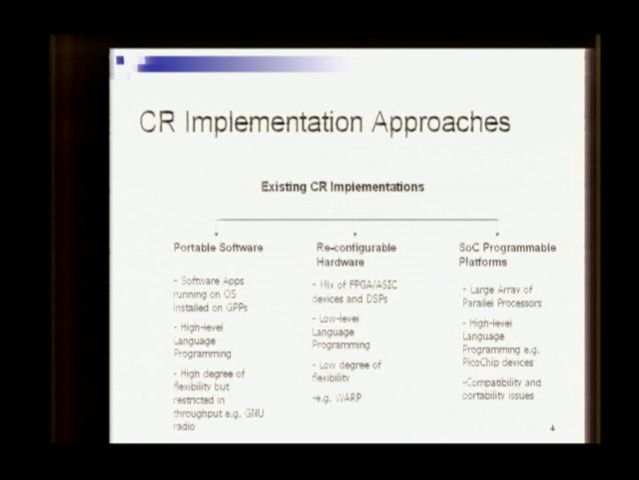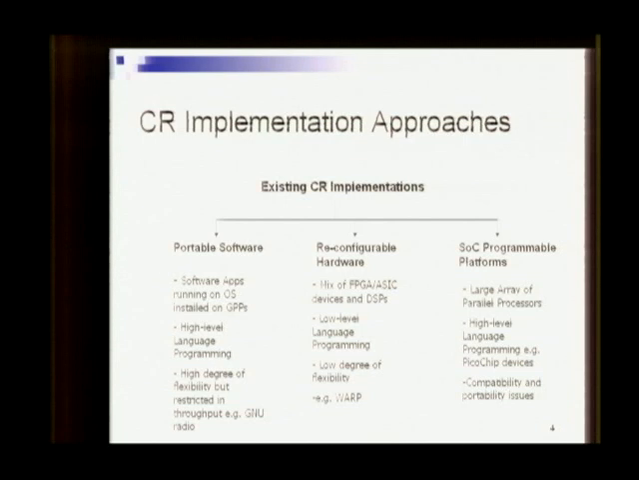The cognitive radio implementation architecture is still in a development stage. There are multiple approaches which people are trying. We list here three main categories of these approaches. The first is the portable software platform approach. These platforms are essentially software applications which run on an operating system on general purpose processors. Because of their software nature, they have high flexibility and high programmability. The ease of programming is high because they use high-level programming languages. The restriction on these portable software platforms is that because they run on an operating system and a general purpose processor which may not be tuned to their requirements, they are often restricted in throughput.